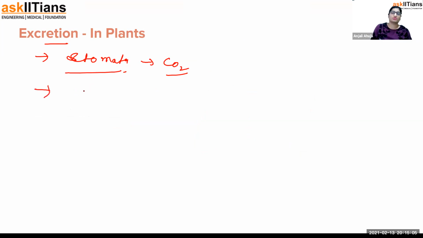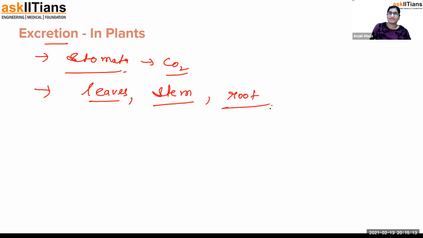So it is also in the leaves, as in stomata, in the stem, as in lenticels, I repeat, as in roots, there are different types of roots. Actually, there's some modified variety of the roots which are a little outside, they are producing the waste. So these kinds of waste, and through the general surface also, because carbon dioxide can also come out.